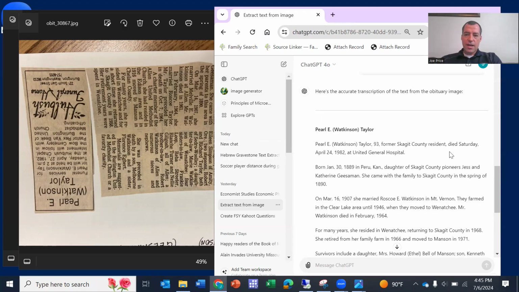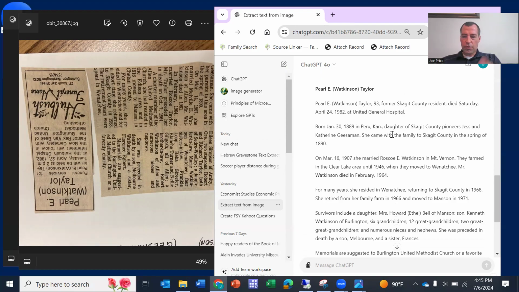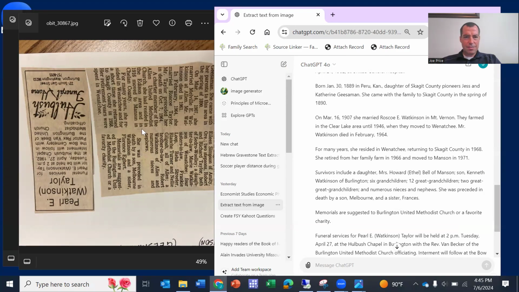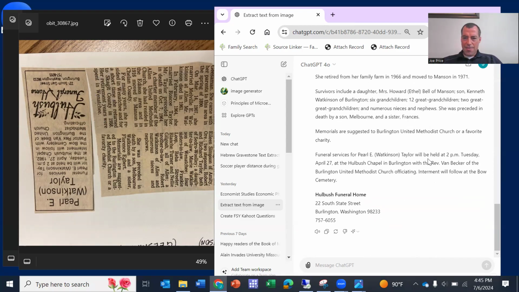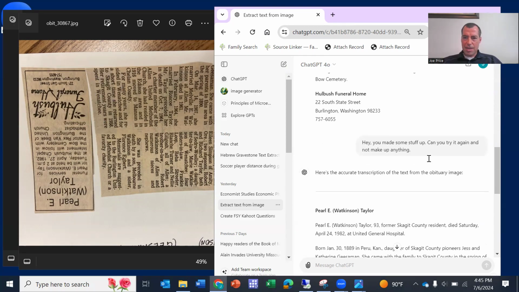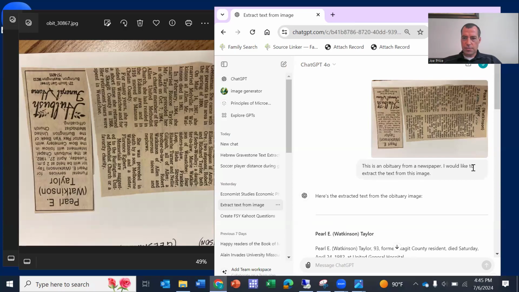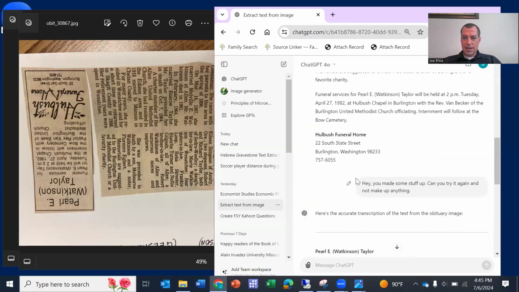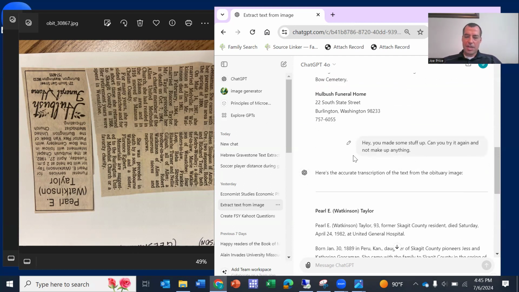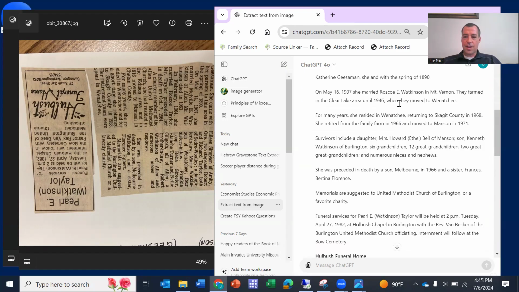This probably wouldn't affect the key things we wanted, which would be the name, the death date, the birth date. It seemed to get all those right. It's just that this little section on the left was giving it trouble, so it made something up. Maybe we can think about prompts we could put in to make it not do that. Here's my original prompt: this is an obituary from a newspaper, I would like you to extract the text from this image. And then down here, I said, hey, you made stuff up, can you try to not make up anything? So maybe I need to find the right prompt to have it not hallucinate and create stuff that's not there. But overall, I give it 9 out of 10.